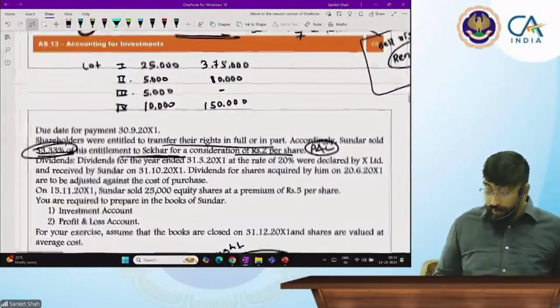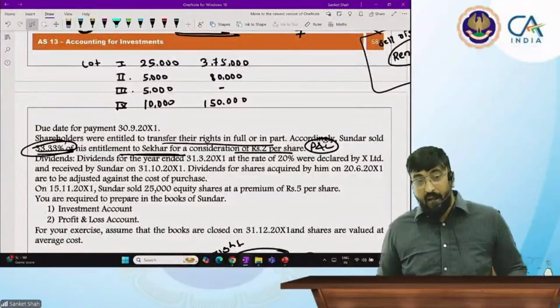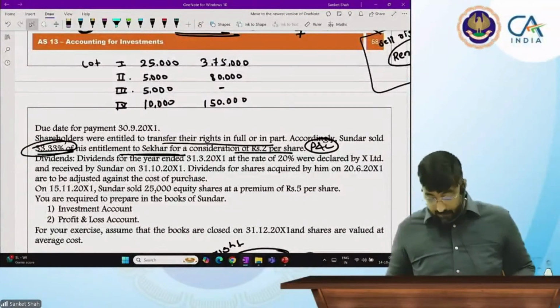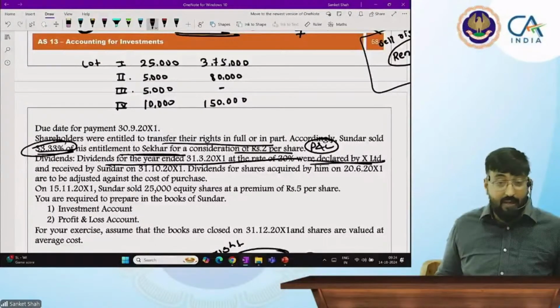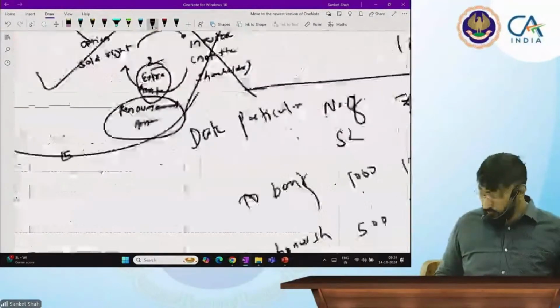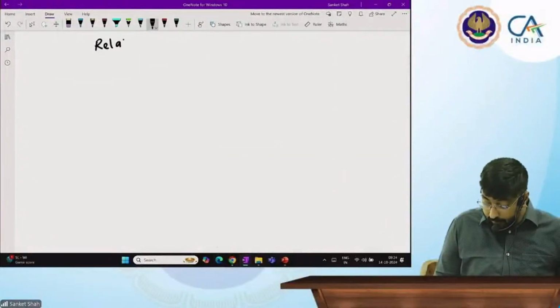Now, last concept of the day. How we are going to record. See, now dividend for the year is 20% declared. I am going to explain some concepts related to dividend.